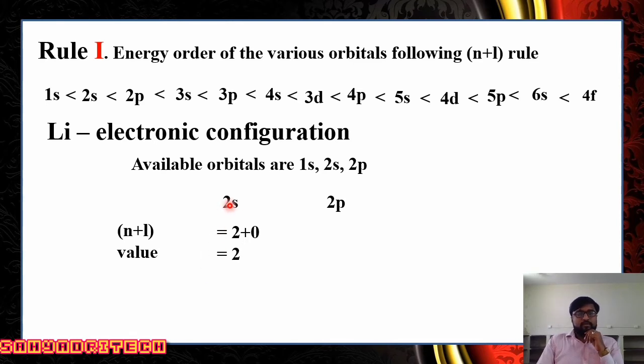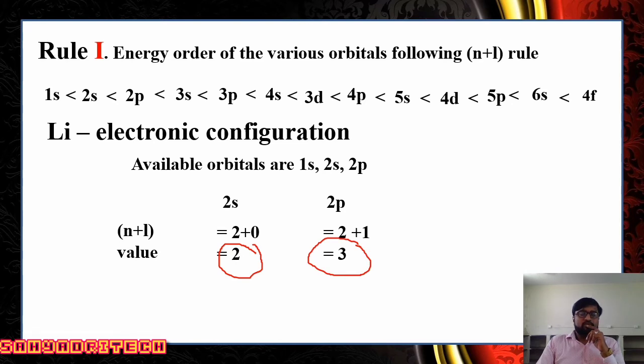2s means n is equal to 2. For s, what is the l value? 0. So for 2s, what is the n plus l value? 2. Similarly, for 2p orbitals, n is equal to 2 plus p, and for p, l value is 1. So n plus l value is 3. Now if we compare, look at the values here. For 2s, n plus l value is 2.